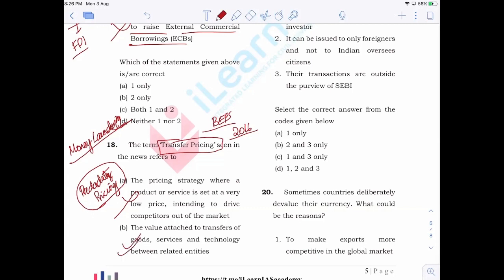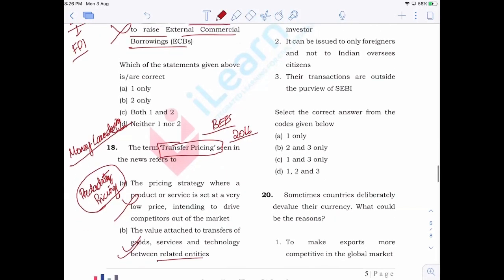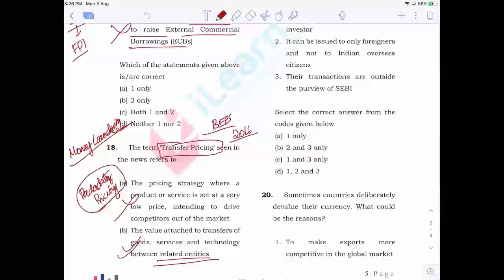Now, when it comes to transfer pricing, the second statement is correct. It is the value attached to transfer of goods, services, and technology between the related entities. So when two related entities get into a transaction, the prices at which goods and services are sold between them or among them is referred to as transfer pricing.